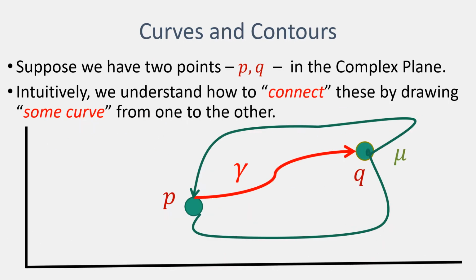What do I mean by that? Here's an example. Let's suppose we have two points in the complex plane. Intuitively, we can think about starting at one point and moving along some path, some curve, to reach the other point.